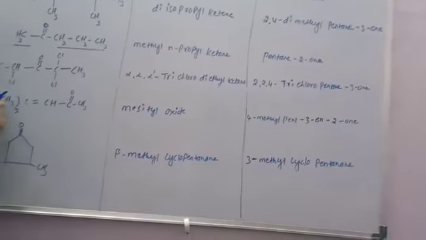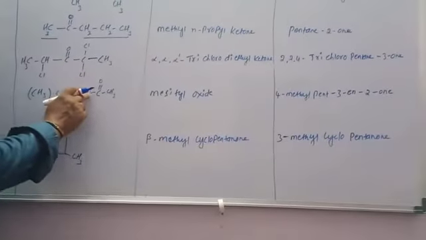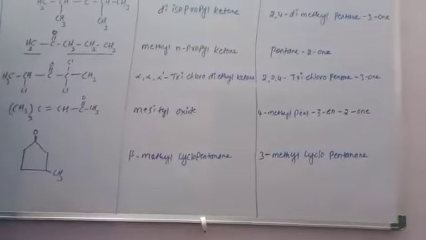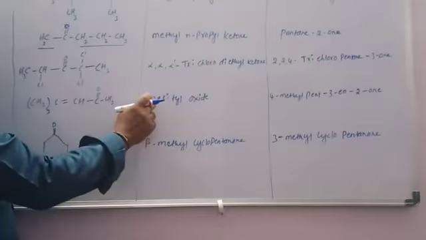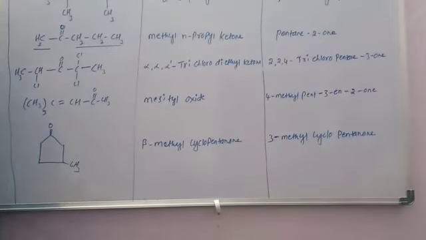The next compound is (CH3) taken twice, C double bond CH, single bond C double bond O, CH3. Its common name is mesityl oxide.